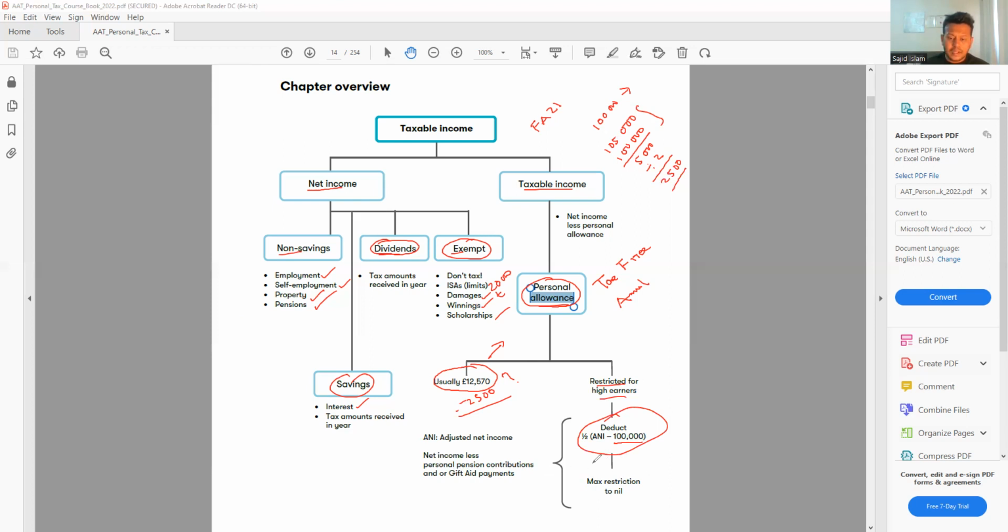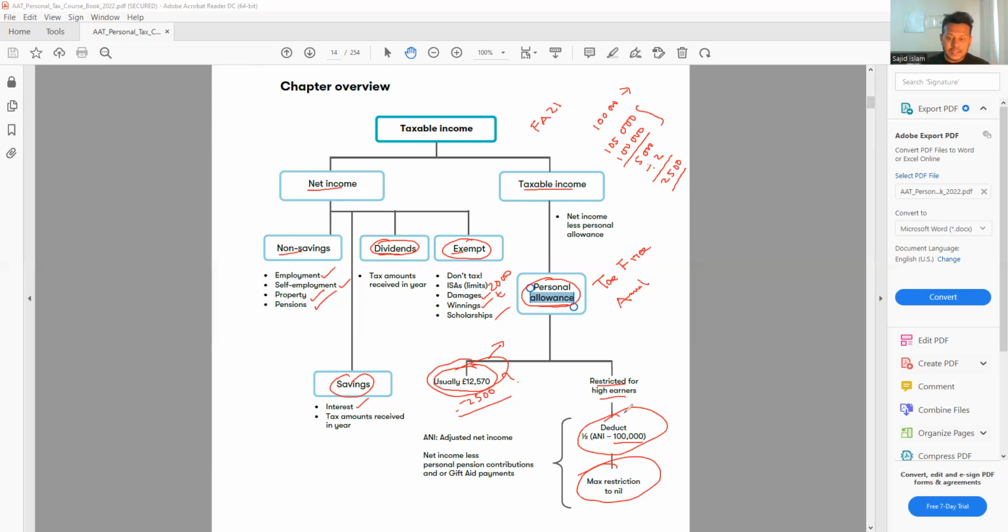Then we have the maximum restriction could be nil. So for example, if someone's income is, let's say, 130,000. So what will happen? Because of 30,000 extra, if you divide by 2, it will be 15,000. So if you minus 15,000 from 12,500, it will be, of course, 0. So the personal allowance could be nil if the income is really high. Let's say 125,000 or 126,000, you lose your personal allowance. There is no personal allowance at all.